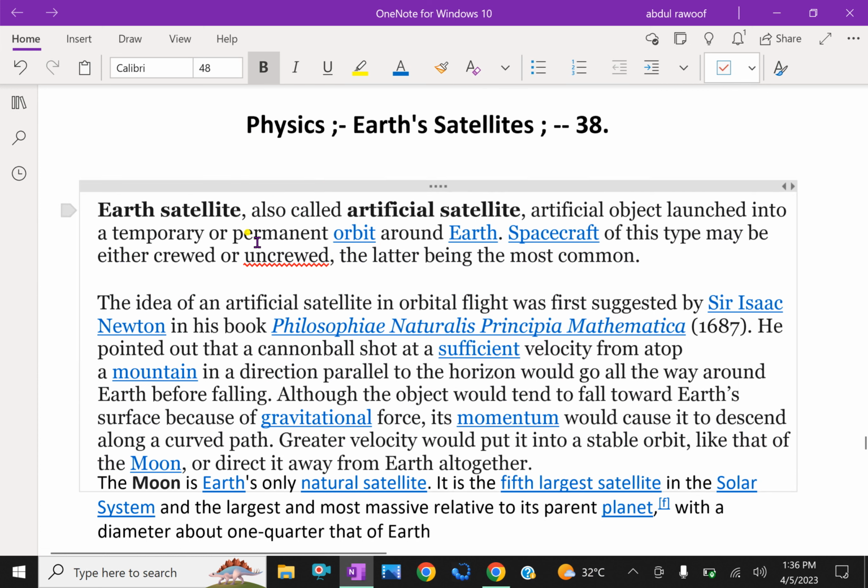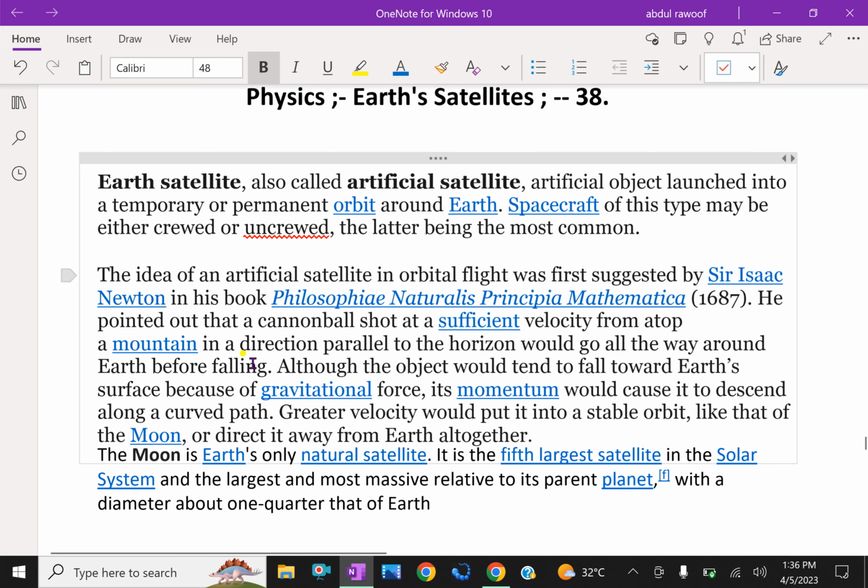Earth satellites, also called artificial satellites, are artificial objects launched into a temporary or permanent orbit around Earth. Spacecraft of this type may be either crewed or uncrewed, the latter being most common. That means most of the satellites are uncrewed, unmanned satellites.